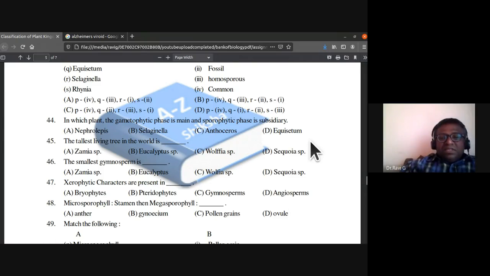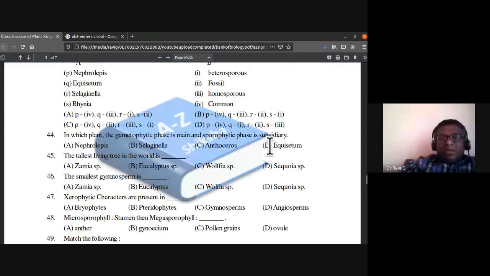Nephrolepis is a fern, Selaginella is a fern, Equisetum is a pteridophyte, Anthoceros is a hornwort. If you remember, this is the plant in which the gametophyte is main. They might give you examples from NCERT and ask which has a dominant gametophytic phase, whether Funaria or Selaginella or Equisetum. Then you write that Funaria or Sphagnum has the dominant gametophytic phase.